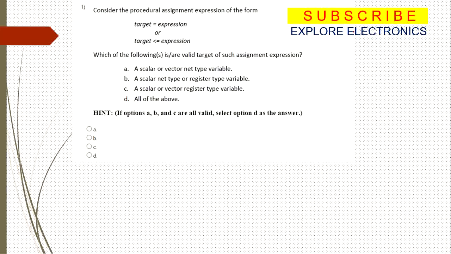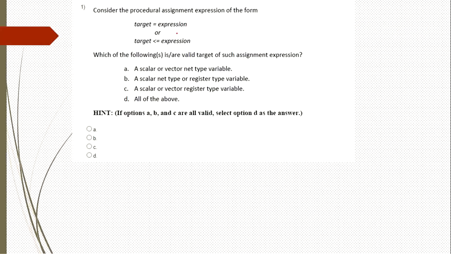The first question is, consider the procedural assignment expression of the form target = expression or target <= expression. This is blocking assignment, and the second one is non-blocking assignment. By looking at these two, which of the following statements are valid targets of such an assignment expression?